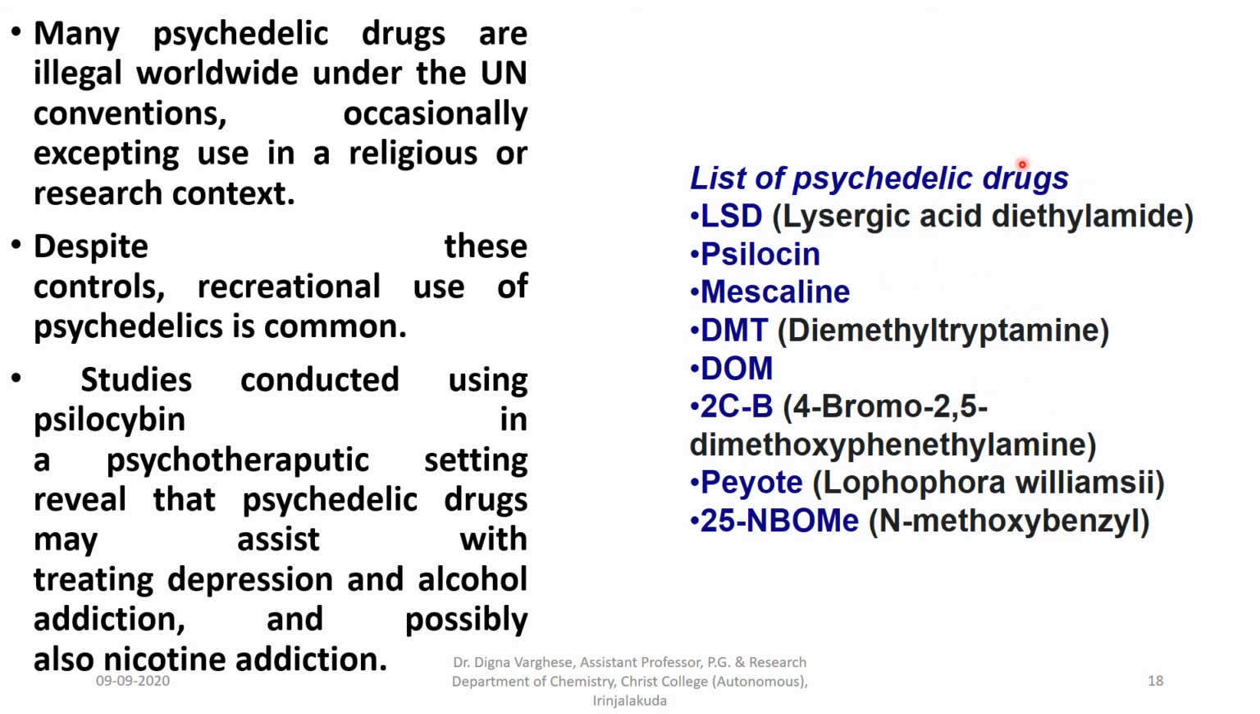A list of psychedelic drugs is given here: LSD, lysergic acid diethylamide, psilocin, mescaline, DMT, dimethyltryptamine, DOM, 2C-B, that is 4-bromo-2,5-dimethoxyphenethylamine, peyote, then 25-NBOMe, that is N-methoxybenzyl, are some of the psychedelic drugs.